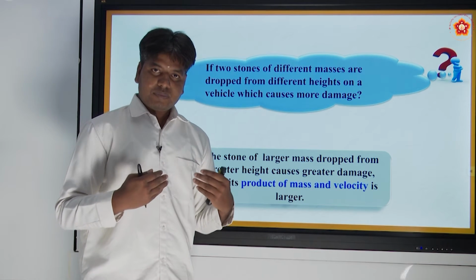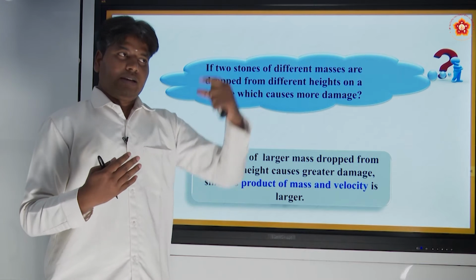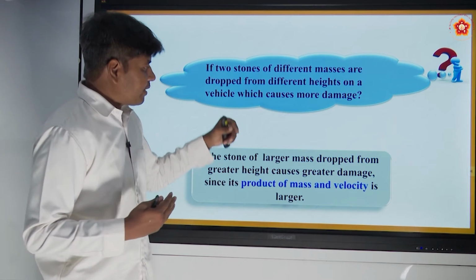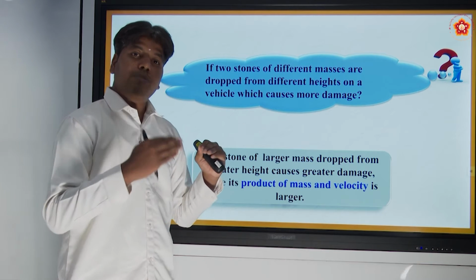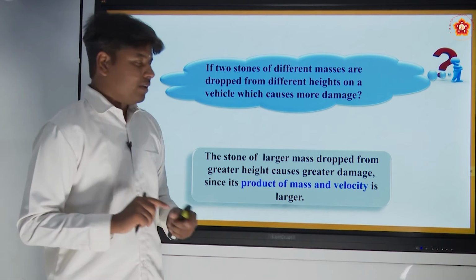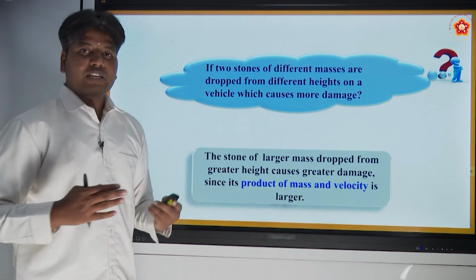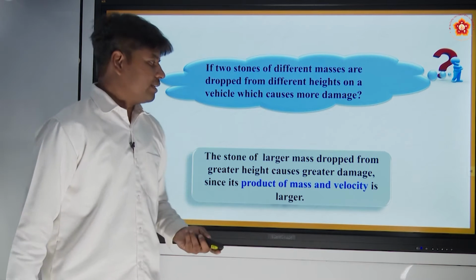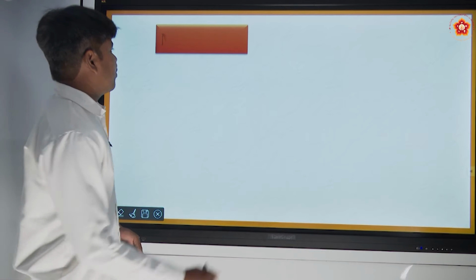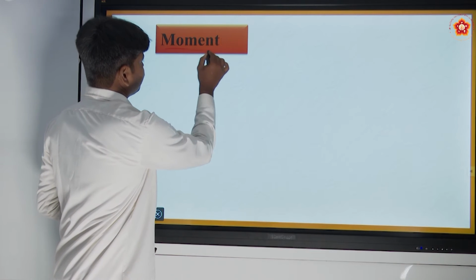When the body is left from the greater height with more mass, it will create more damage. So this is all about the physical quantity which we are going to define. As I have already said, this is nothing but what we call momentum.